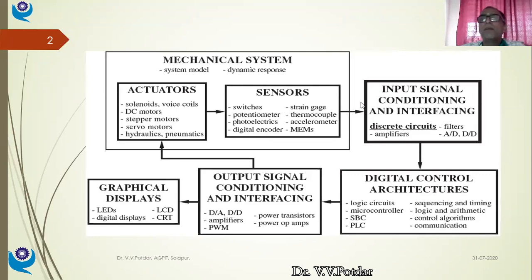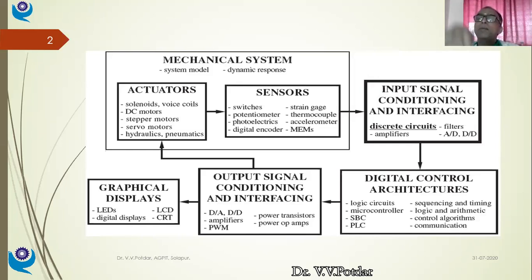Why I recall this slide is because we should not lose focus. We are talking about the mechatronic system in its entirety. Out of this mechatronic system, we are studying different elements step by step. Initially we had an overall understanding of a mechatronic system: what is the block diagram representation of the mechatronic system?